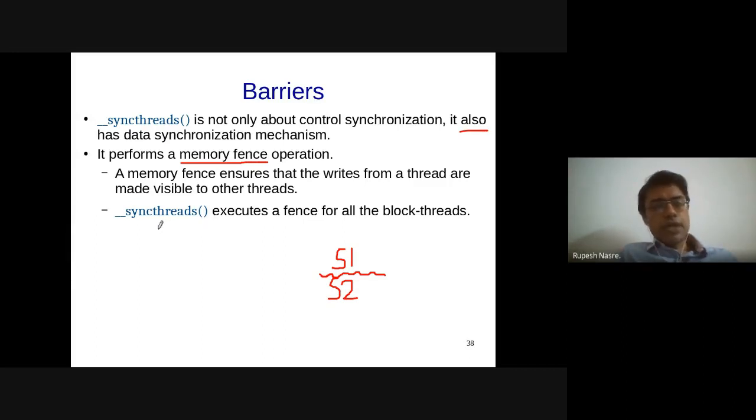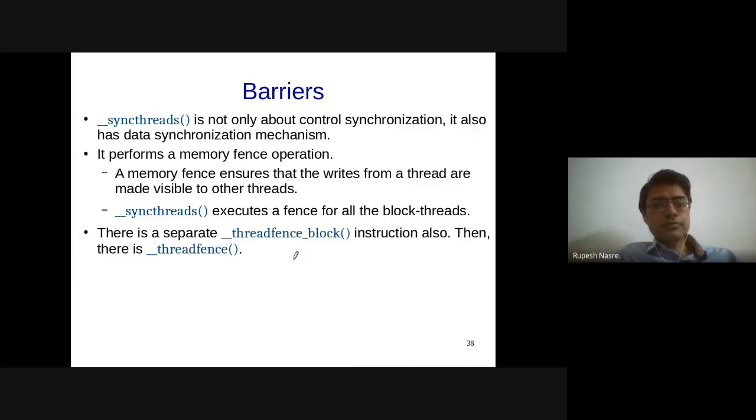Okay, so syncthreads internally has this memory fence, and because of which we have data synchronization also because of the syncthreads. If at all you require to perform data synchronization alone, not the control synchronization, so syncthreads is C plus D, control plus data.